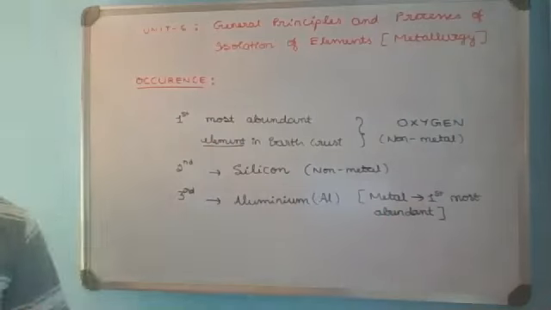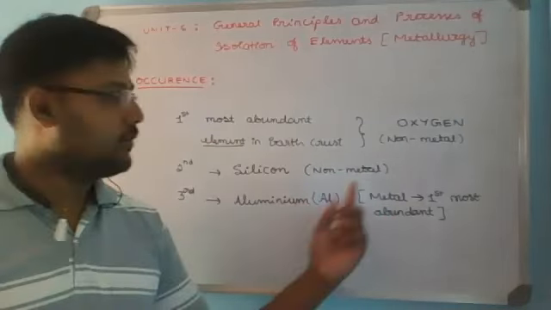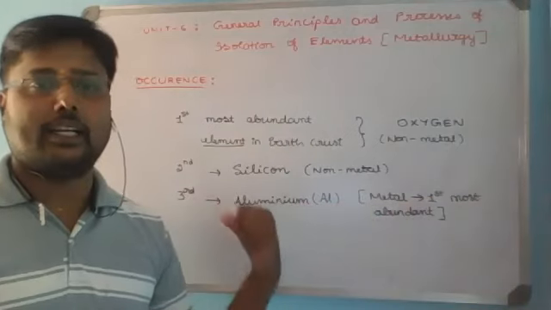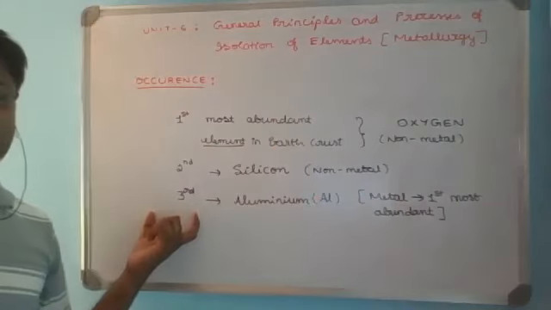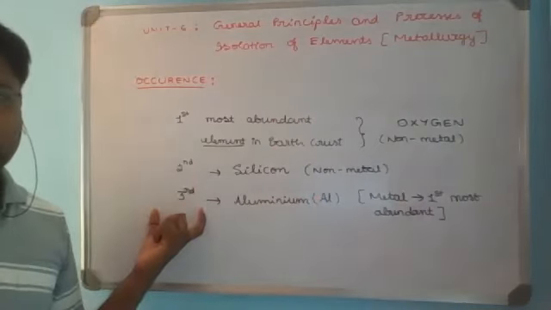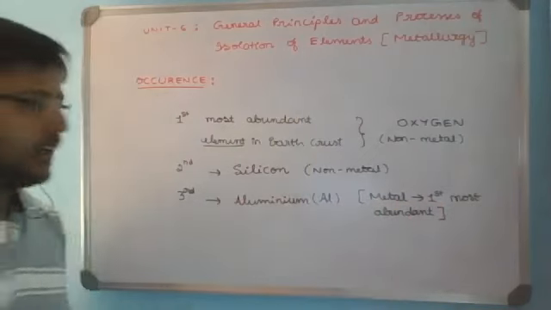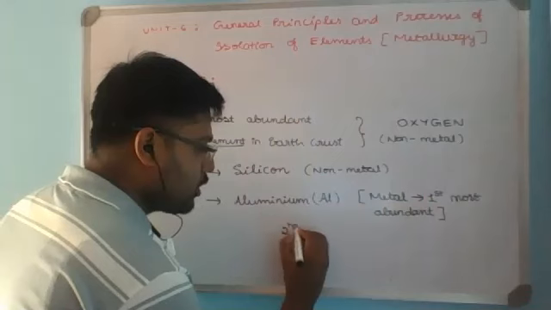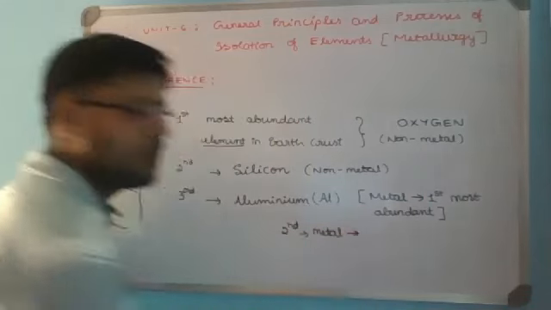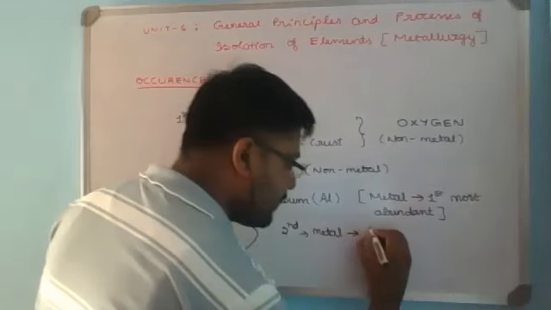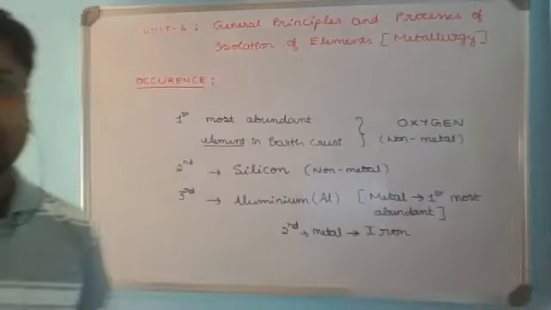The most abundant metal in the earth crust is aluminium, the first most abundant metal. Among all the elements, it is the third most abundant element in the earth crust, but among metals it is the most abundant. If we consider the second most abundant metal, it is iron.